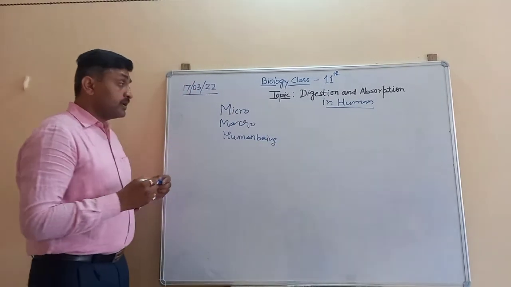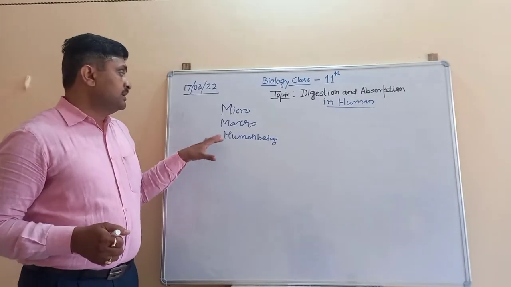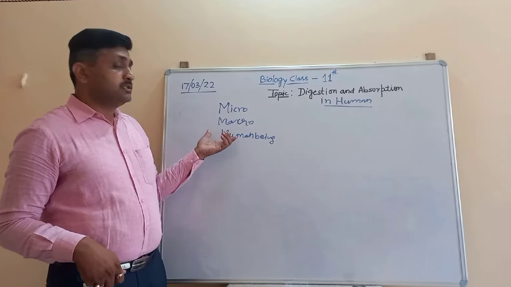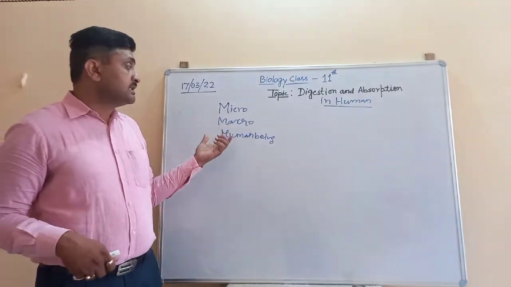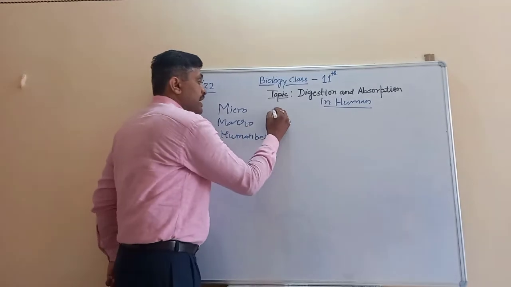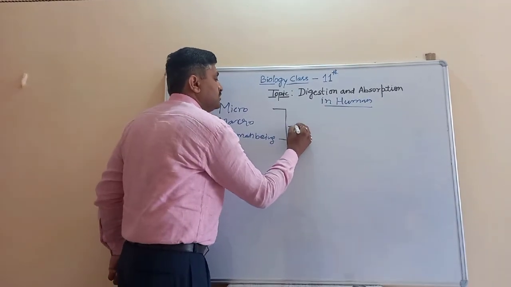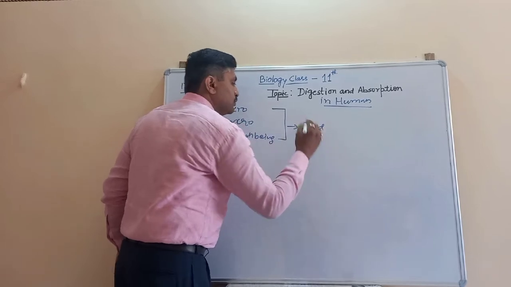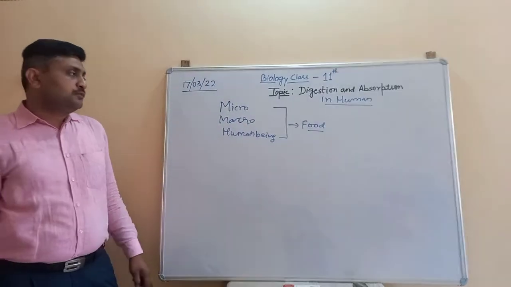These organisms require some components for their survival, and the most important component is the food material.